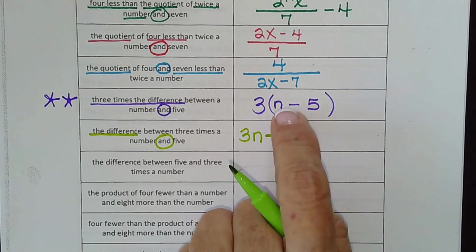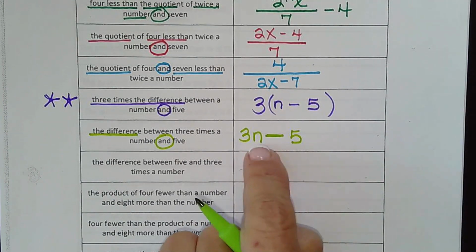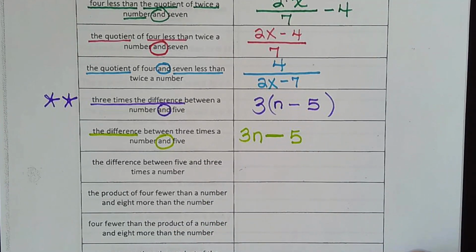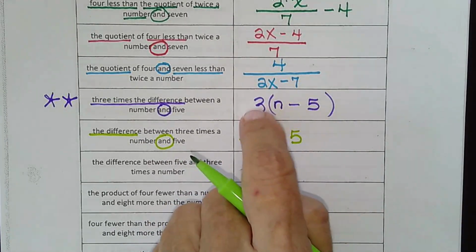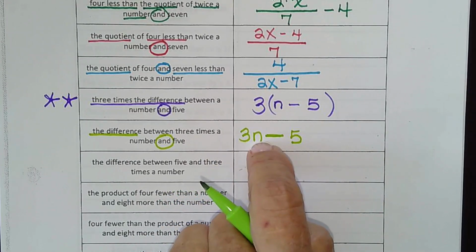Put 8 in there. 8 minus 5 is 3. 3 times 3 is 9. Put 8 in there. 24 minus 5 is 19. Not even close. So they're not the same thing. So this is 3 times the difference. This is 3 times a number.